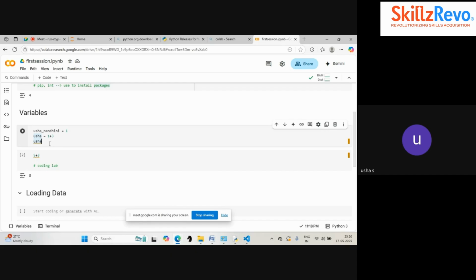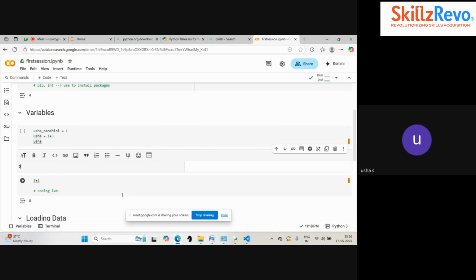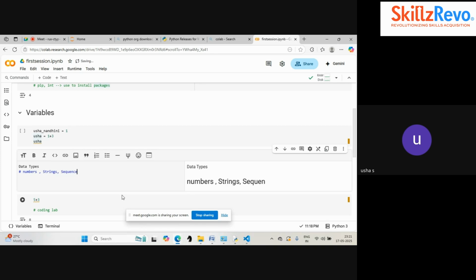Now after the variables, we are going to focus on our data types. Data types are something like we have mentioned already: text type, number type, sequence type, or collections type. There are different types of data available. We already know about numbers. Strings are nothing but the text type. There is a type called sequence, a type called boolean, and a type called collections. These are the different data types available in Python.